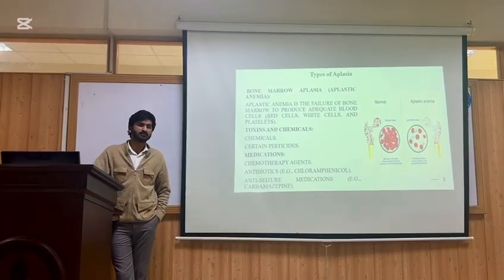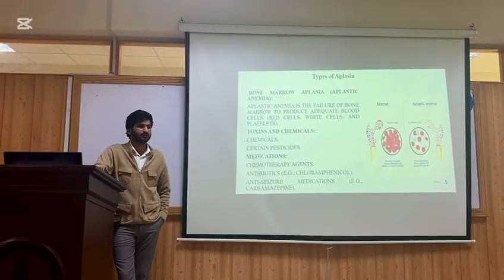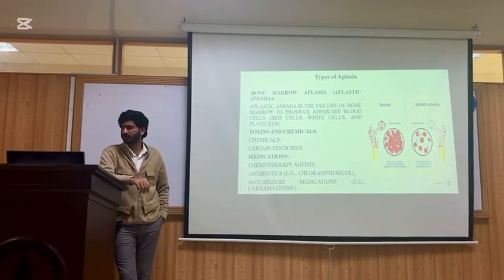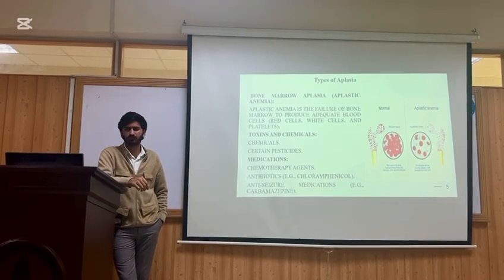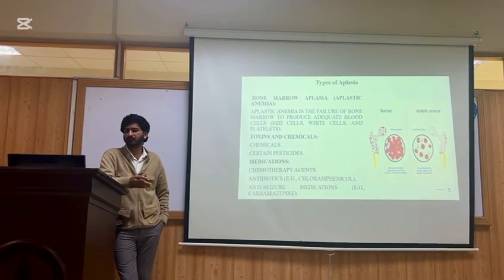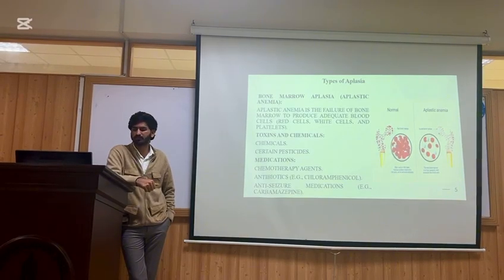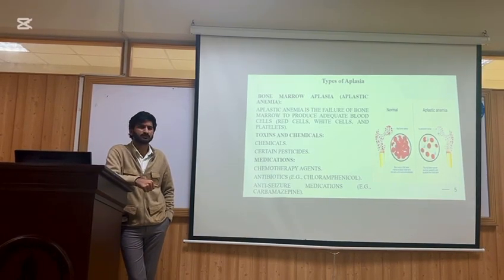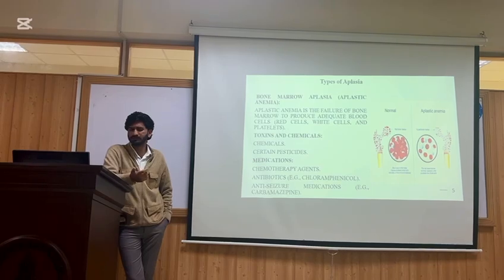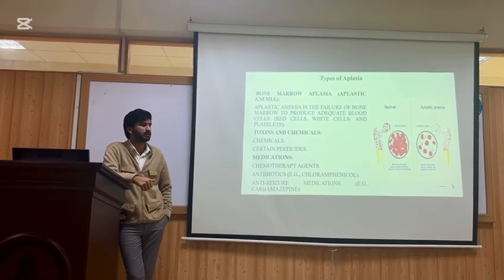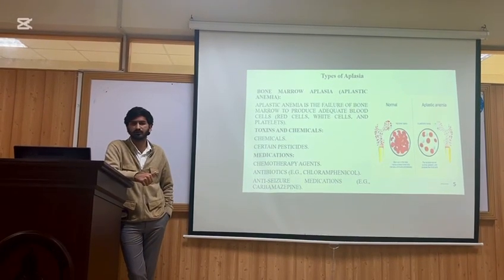Now let's discuss the types of aplasia. The first one is bone marrow aplasia, also called aplastic anemia. Aplastic anemia is the failure of bone marrow to produce adequate red cells, white cells, and platelets. It can be caused by certain chemicals and certain pesticides.